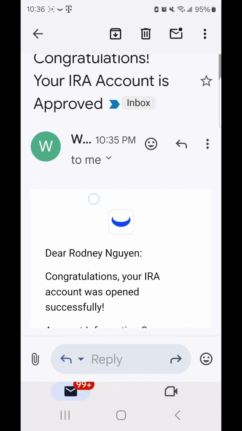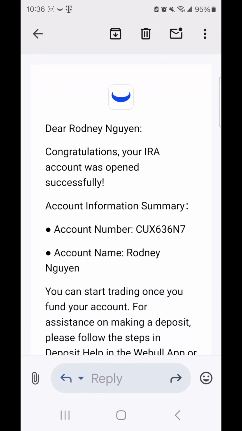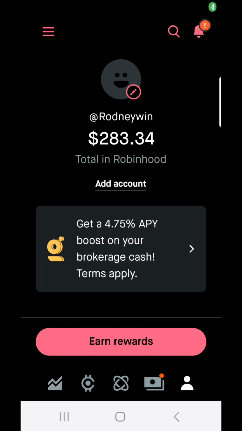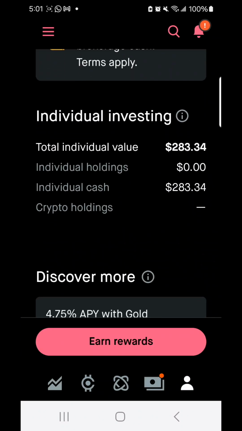So you should get an email by Webull. It should look like this. It says congratulations. Here in Robinhood, it's a lot simpler.